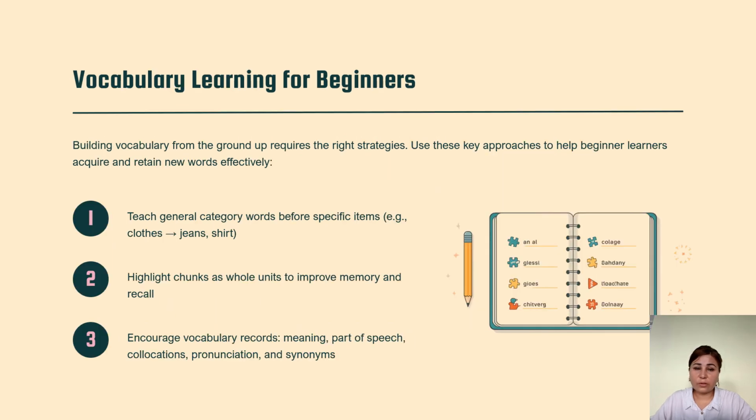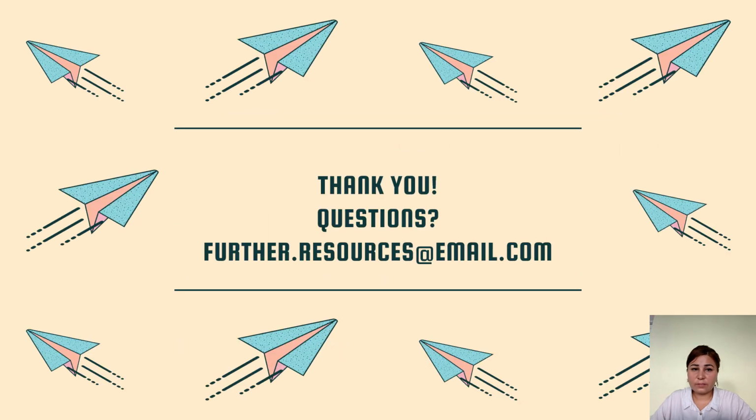Vocabulary learning for beginners. Building vocabulary from the ground up requires the right strategies. Use these key approaches to help beginner learners acquire and retain new words effectively. Firstly, teach general category words before specific items, for example, clothes, gesture. Highlight chunks as full units to improve memory and recall. Last one is to encourage learners to record vocabulary: meaning, parts of speech, collocation, pronunciation, and synonyms.